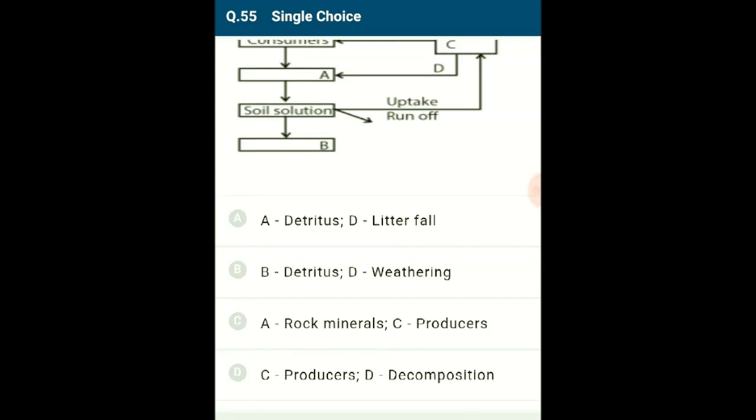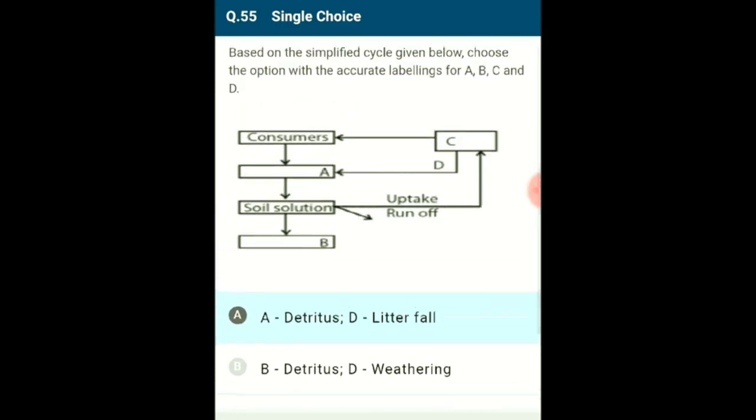Herbivores and other animals obtain these elements from plants. The waste products and the dead organisms are decomposed by phosphate solubilizing bacteria, releasing phosphorus. So the answer for this question is option A. A represents detritus, D represents litter fall. So the correct option is A.